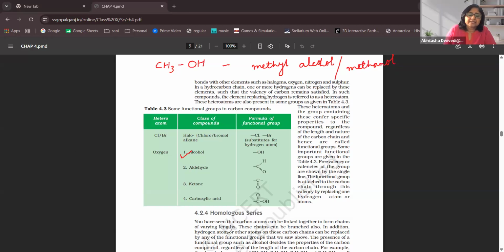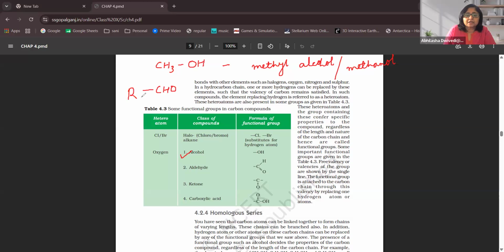Next is aldehyde. As I told you before, we can just write CHO. This is the detailed bonding structure of the CHO functional group.